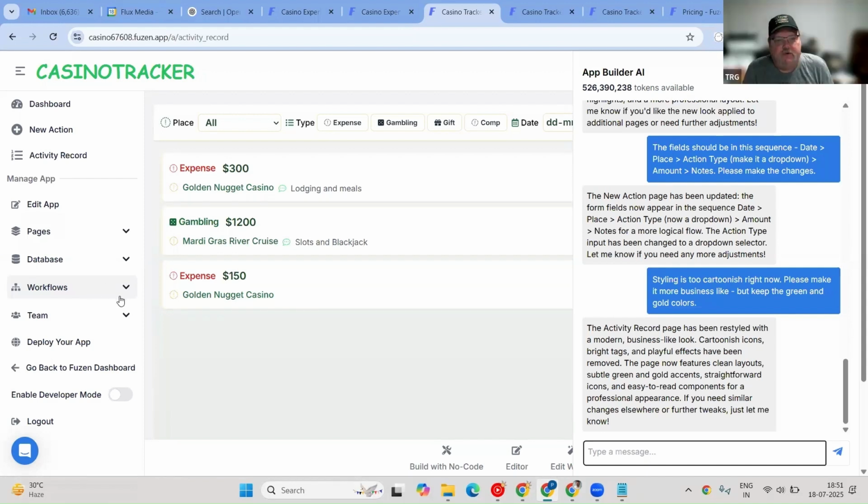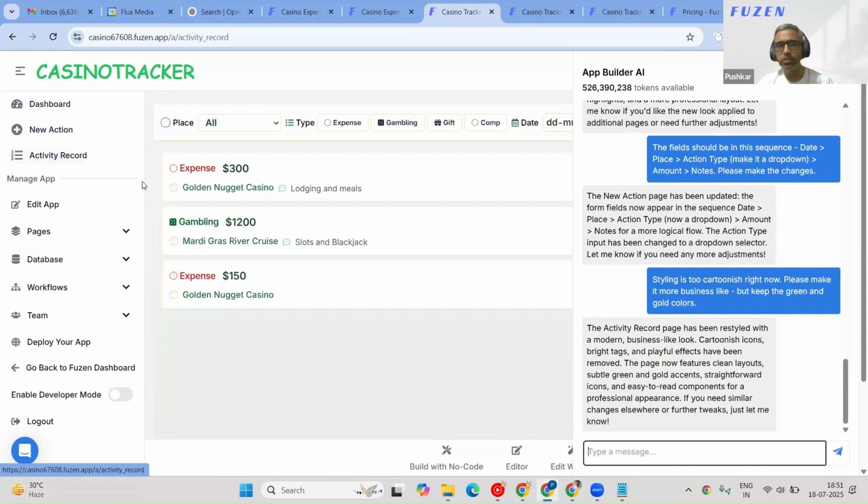If I wanted to email out the data as a CSV file, that would be a workflow. And these workflows could be of 2 types. It could be an automated workflow that runs on predefined schedules like hourly or daily or maybe every 5 minutes, or it could be a triggered workflow. In case of a triggered workflow, you'll simply have an admin page with a list of different users and buttons, and when you click the button, it triggers an email to that particular user with the CSV. So we have that covered as well.